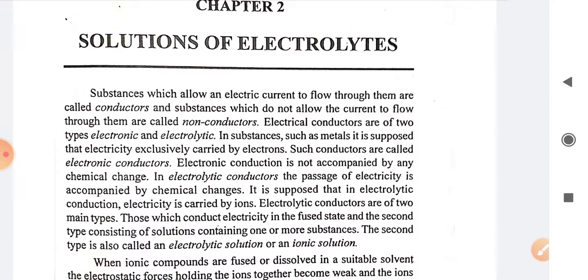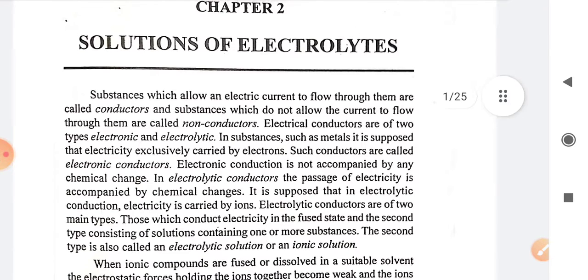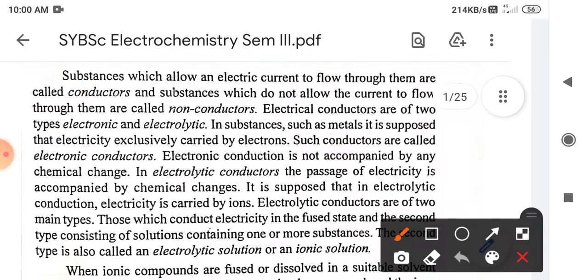Basically, the substances which we observe either conduct electricity or do not conduct electricity. Based upon that, we classify them as conductors and insulators. There are some other materials like semiconductors, but we will mainly focus here upon the conductors and the non-conductors or insulators. Substances which allow the electric current to flow through them are called conductors, and substances which do not allow the current to flow through them are called non-conductors or insulators.